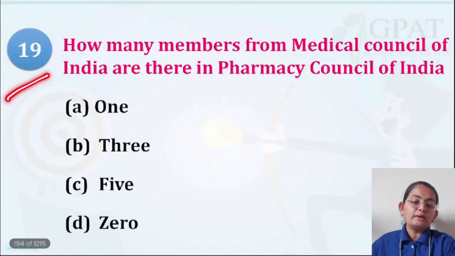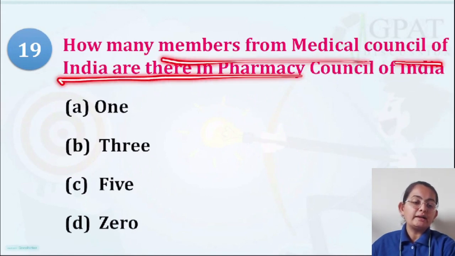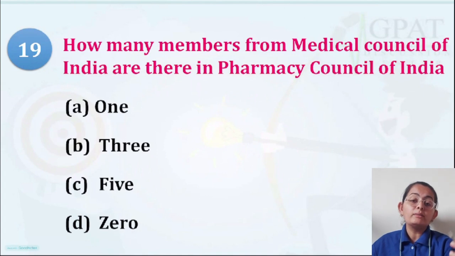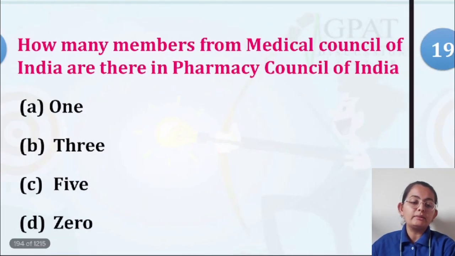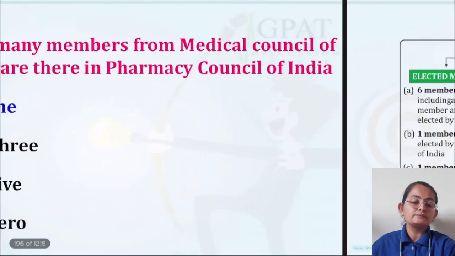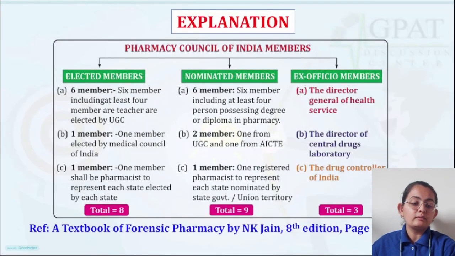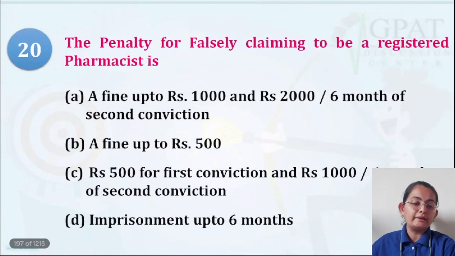Question number 19, what is it telling? How many members from the Medical Council of India are there in the Pharmacy Council? How many members from MCI are elected? It is one only. Only one member from the MCI. Do remember this thing. One member from the Medical Council of India.